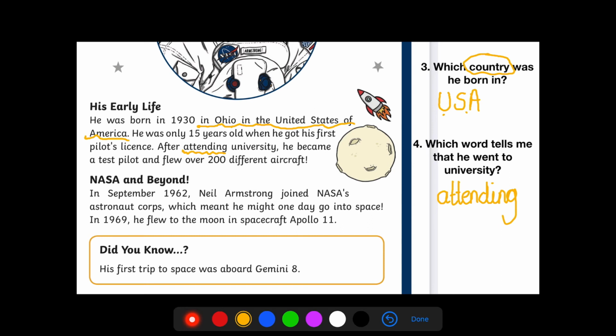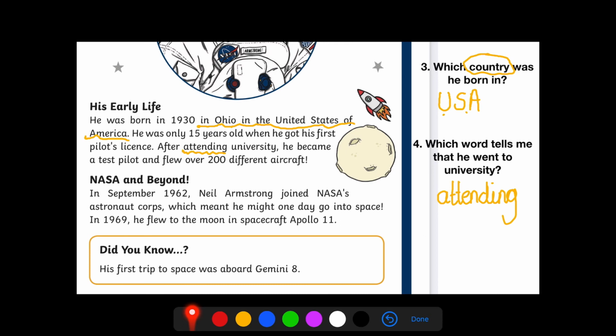When reading more challenging books, it's really important that if you see a new word, you ask your adult what it means. Don't just ignore it and think, oh, that's a new word and I'm not sure what it means. I'm going to go back and check with an adult. It's really important that we read these questions carefully and that we put the correct answers.